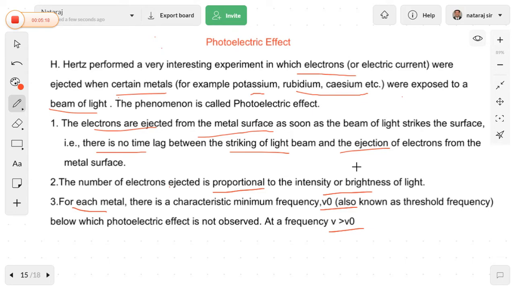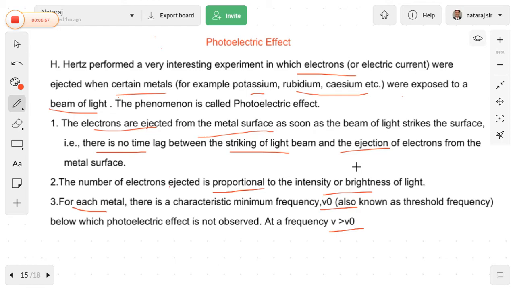For example, when we pass red light on the surface of potassium, we can observe it for a number of hours, but no photoelectrons are ejected. But when we shine yellow light on the surface of potassium metal, then we can observe the photoelectric effect. So based on these observations, we can conclude that the photoelectric effect depends upon the brightness of the light which is used as well as the intensity of the light.